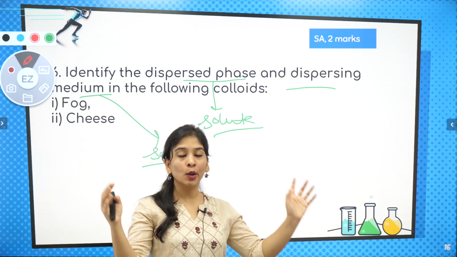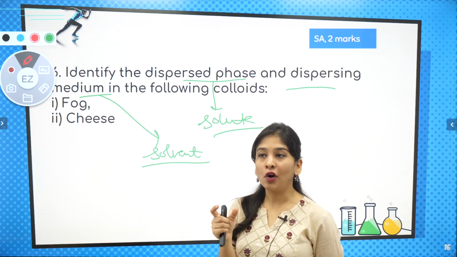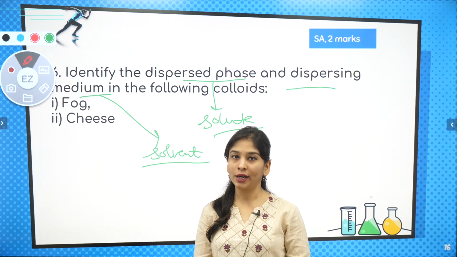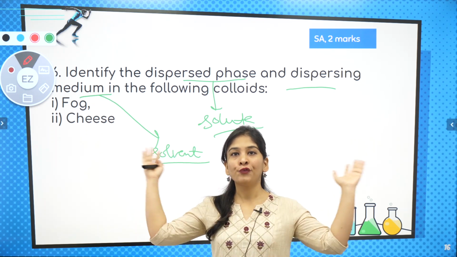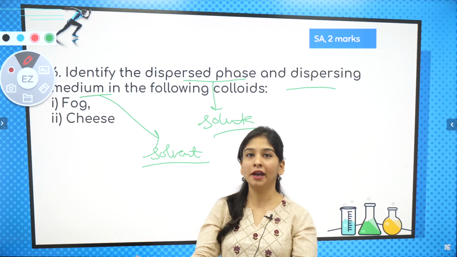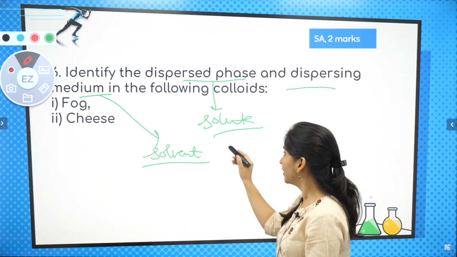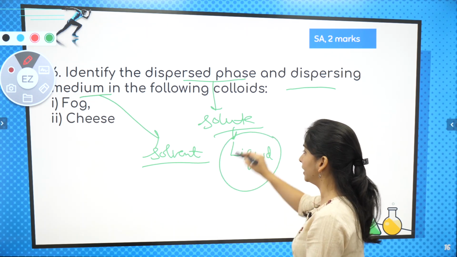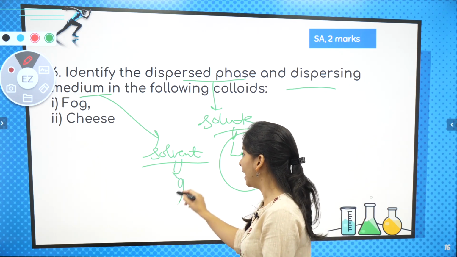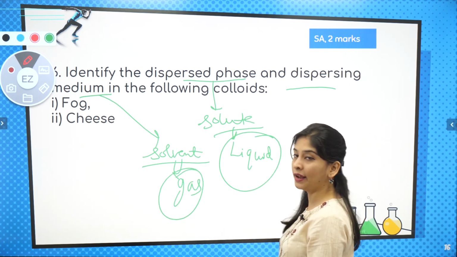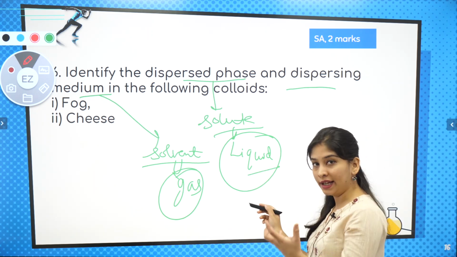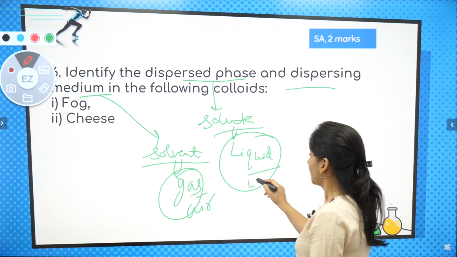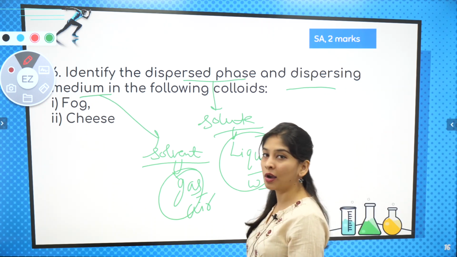So if I talk about fog which we witness in the winters, तो fog क्या है? We have atmosphere. Atmosphere में there are water present into it. So that means water some amount. Fog किस में present है? Atmosphere air में. तो air क्या है? Gas. So what I will say, solute होगा liquid. A part में liquid, that is water. Solvent होगा gas, that is your air, है ना? Water present, condensed water that is present in the air, right? Very nice. Yeah, let's talk about your cheese.